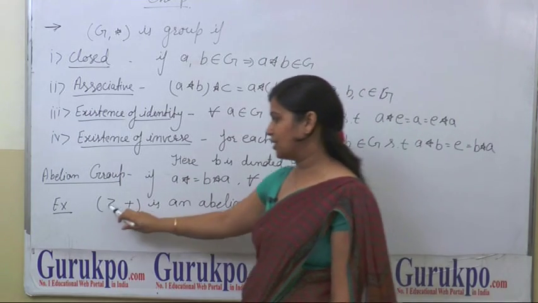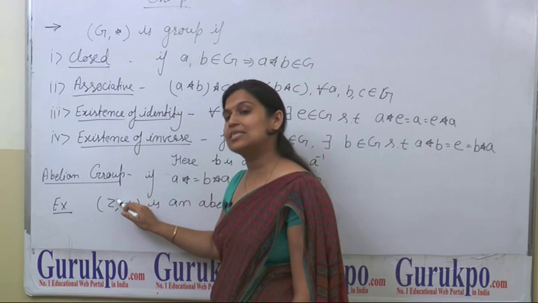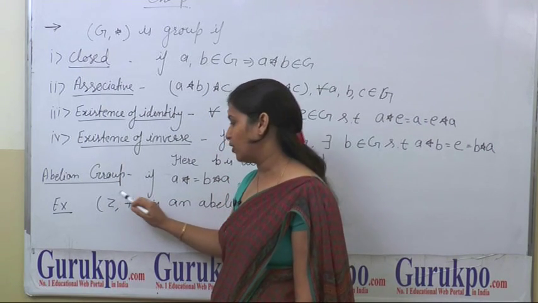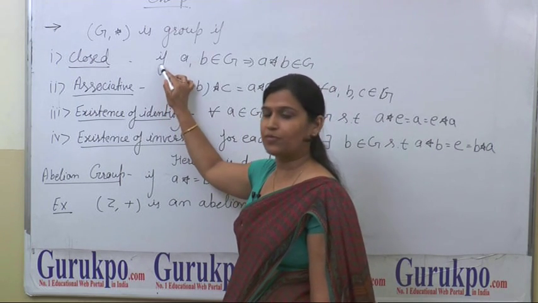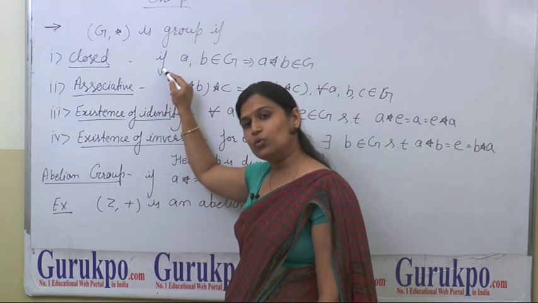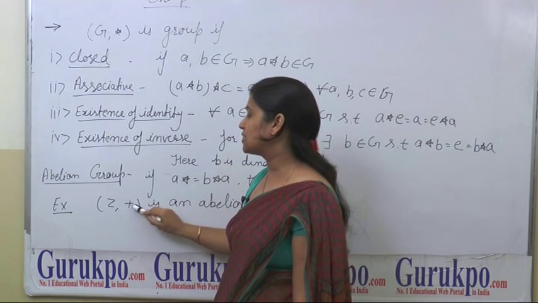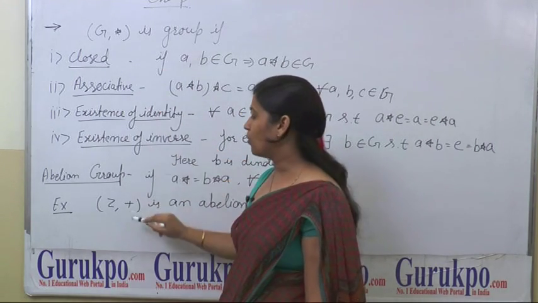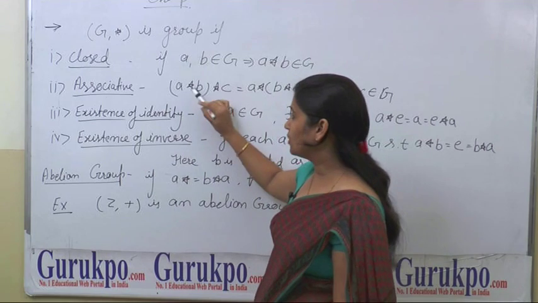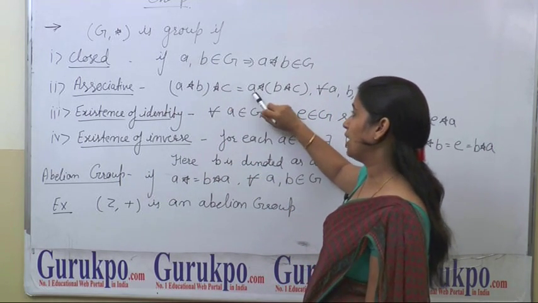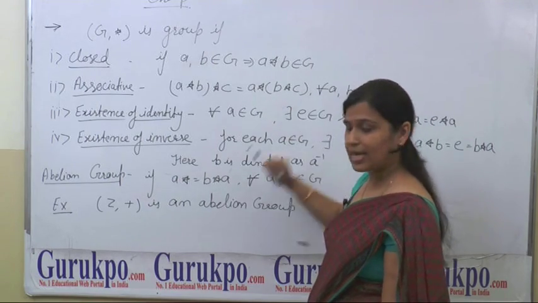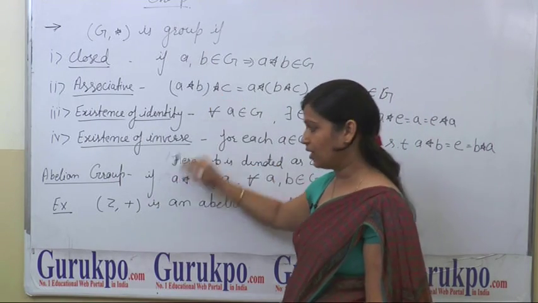For example, let us take Z plus, where this Z is the set of integers and your operation is plus. You all know that plus is closed because when you add two integers, you get an integer. That means this satisfies closed property. Now come to associative property. You know that if you add A plus B and then add C, it is equal to A plus B plus C, that means this satisfies associative property.